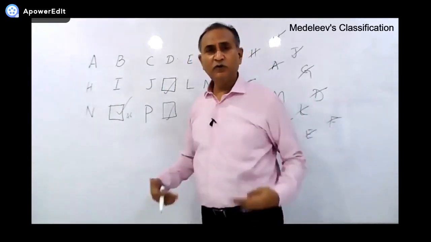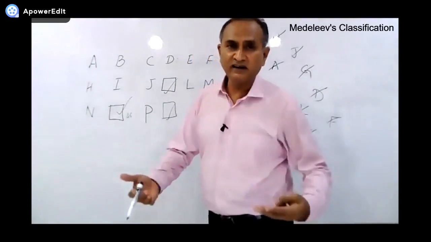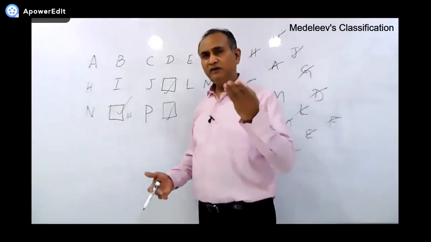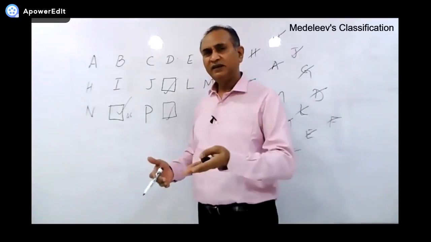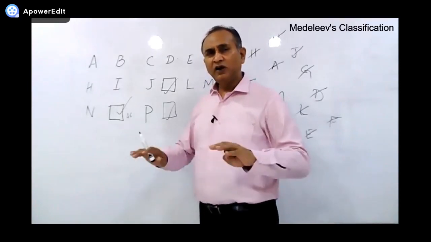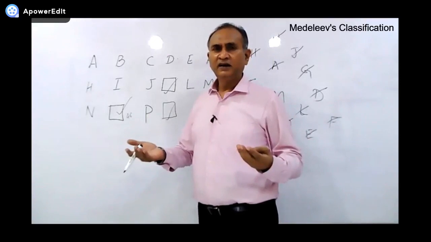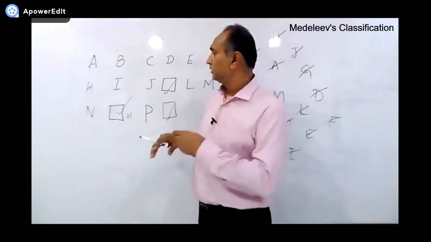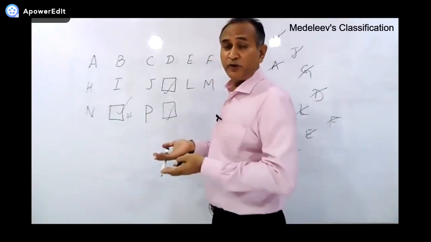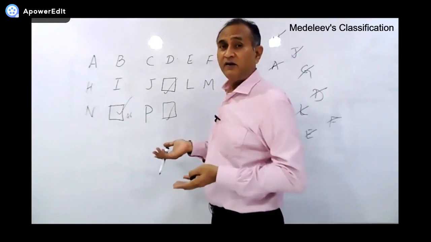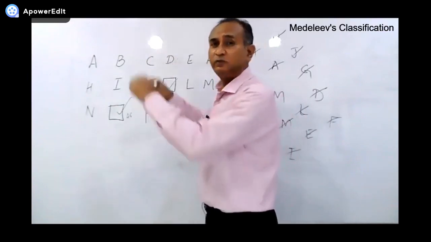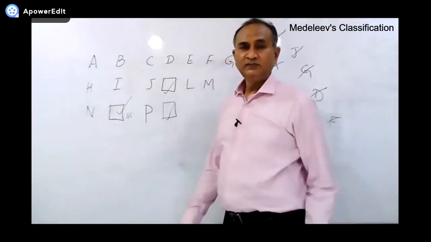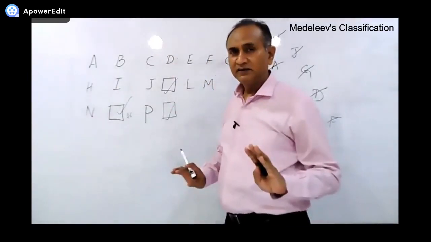When he told these points to the other scientists, they said, what are you saying? How could you tell the properties of those elements which are not even there, which are not discovered or prepared yet? So what they did, they trashed Mendeleev's periodic table. All right?